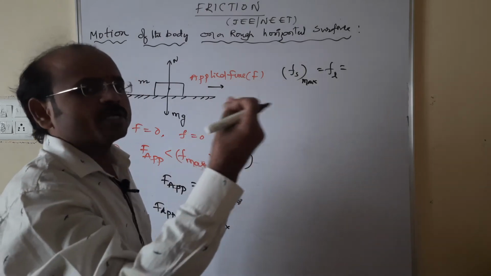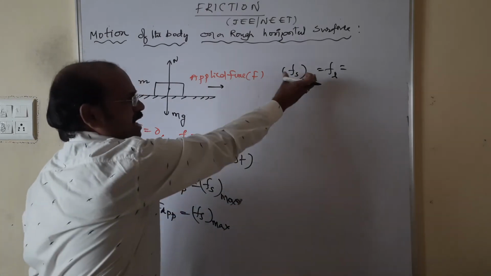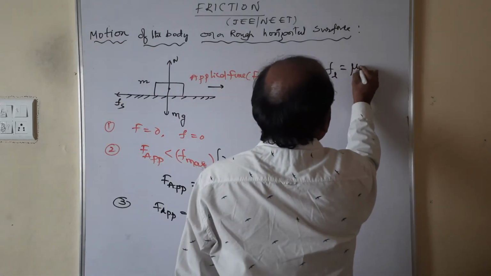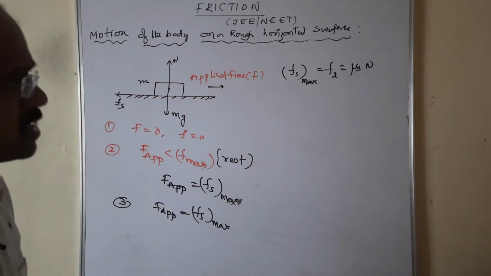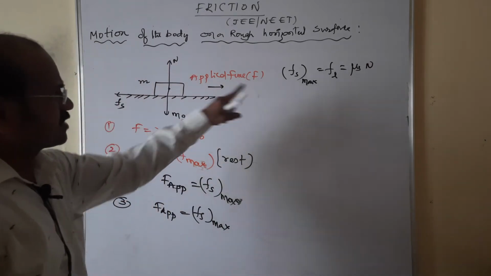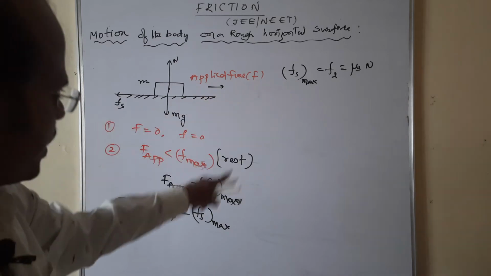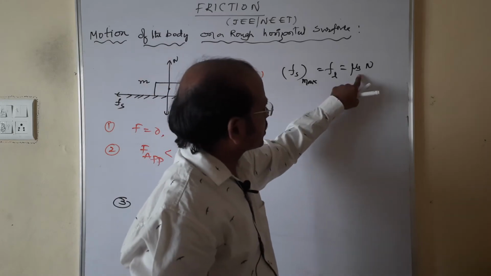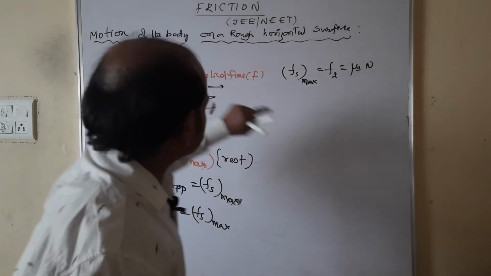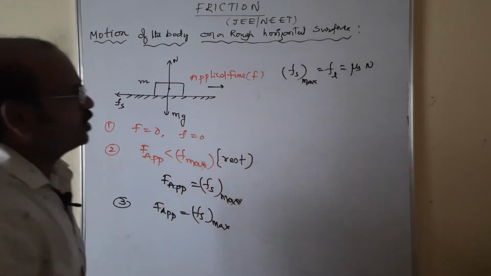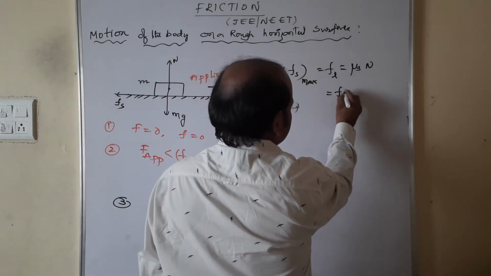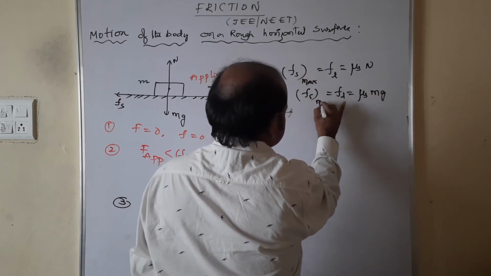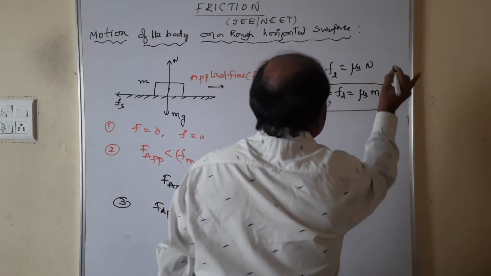After this the body is said to be in motion. Now it is just balanced. We can call it limiting frictional force, so we can write mu s into N, because the static frictional force is balanced by the limiting friction, that is, F applied is balanced by Fs. So F limiting is equal to mu s into N. Here N is balanced by mg, so Fl is equal to mu s into mg, of course. This is related to the limiting frictional force.